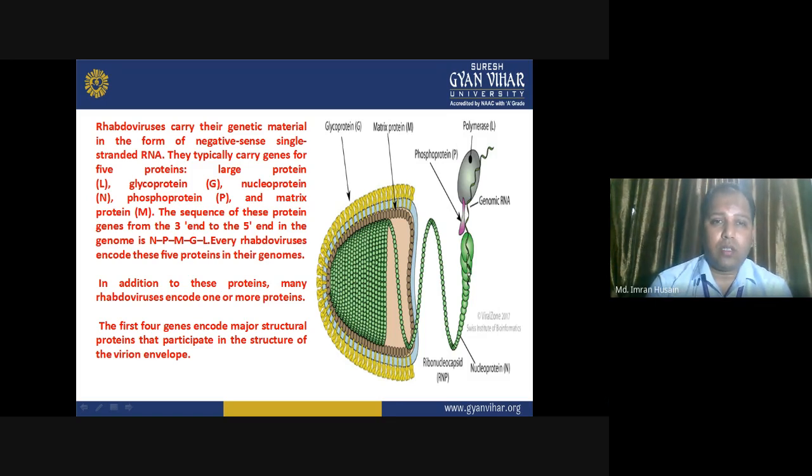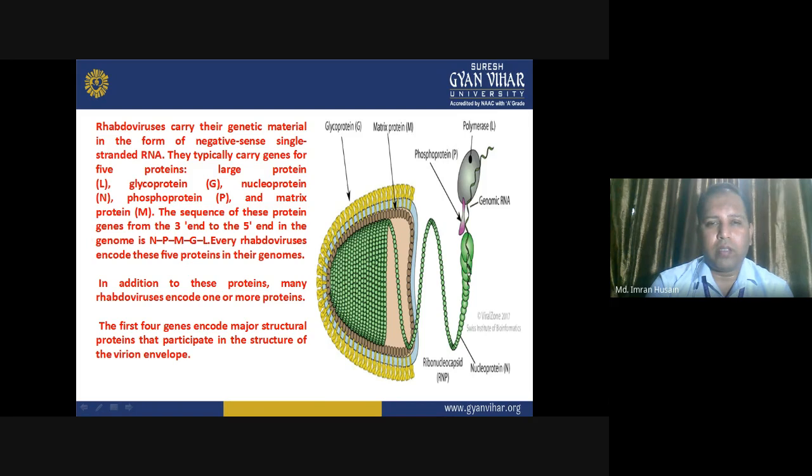They represent nucleoprotein, phosphoprotein, matrix protein, glycoprotein, and large protein. This is the main functional unit of rhabdovirus and how things function.